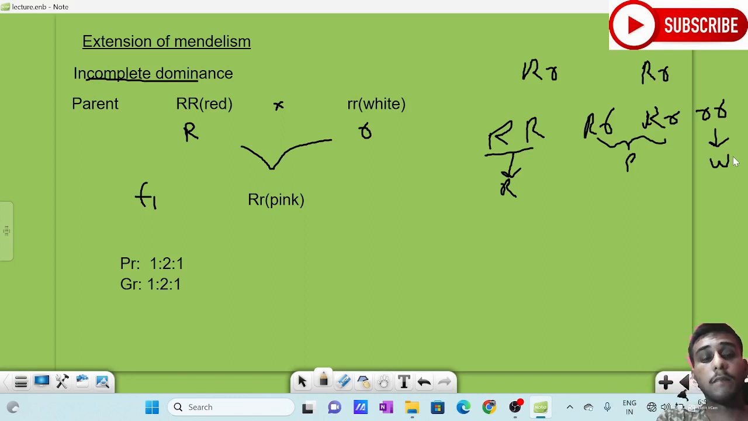What is incomplete dominance? It is also known as semi-dominance or intermediate dominance. In intermediate dominance, the dominant form of the allele can't express or conceal the recessive form of the allele, so an intermediate form will be obtained. This is the case of incomplete dominance. Usually it is seen in a plant, Mirabilis jalapa, family Nyctaginaceae. Okay, I think you understood it.